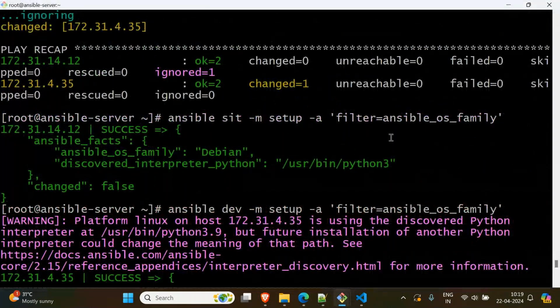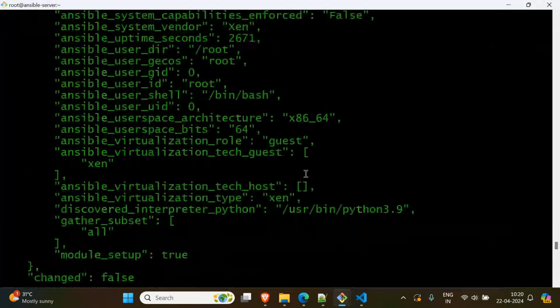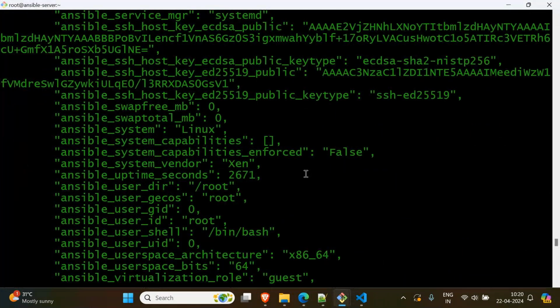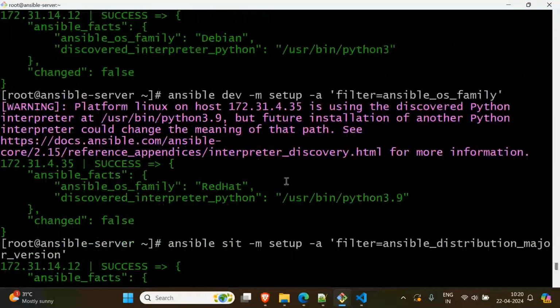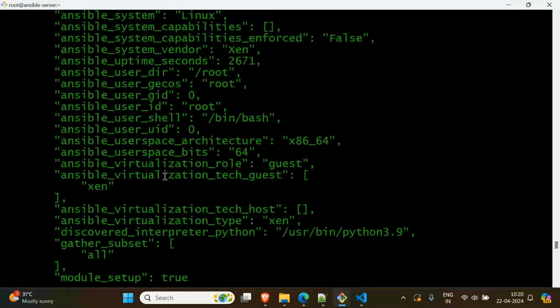It's already displaying here. So like that, you can select any variable. Suppose I want to use this variable. In real time, all variables are available here. You copy them and use them in your code. So here, suppose the role is guest, if the role is guest, then do something.